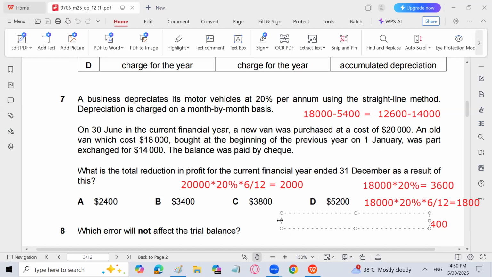And by 2,000 plus 1,800, 3,800, our profit will decrease. So 3,800 is an expense, 1,400 is the profit. So the net total expense by which the profit is going to be reduced is 2,400. So A is the answer. For 7, A is the answer.